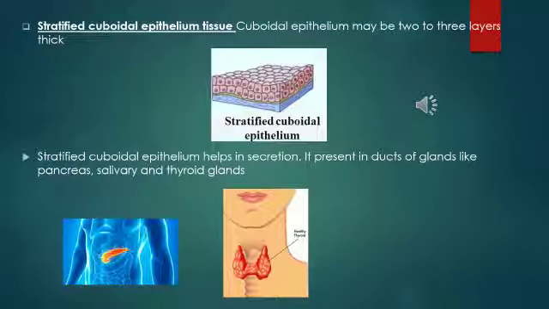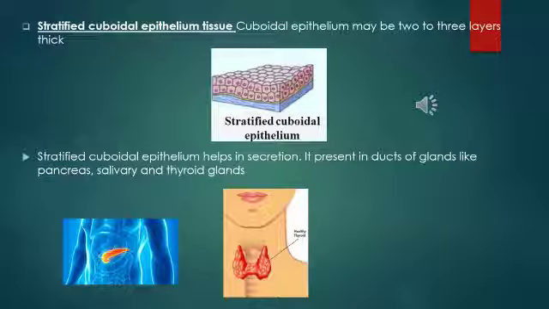Next, we'll be studying stratified cuboidal epithelium tissue. This cuboidal epithelium may be 2 to 3 layers. If the name says stratified, that means it has more than one layer. It might have 2, 3, 4, depending on the layers. Fine. And this is how the stratified cuboidal epithelium looks like. You can see there are 2 to 3 layers.